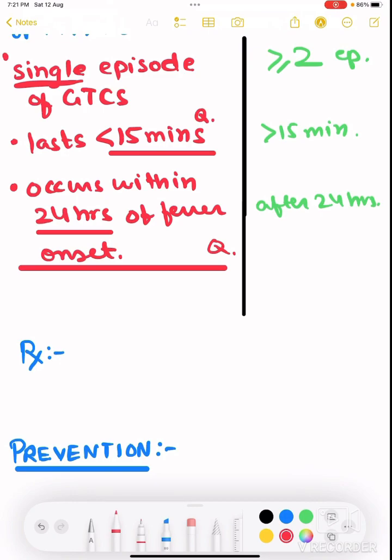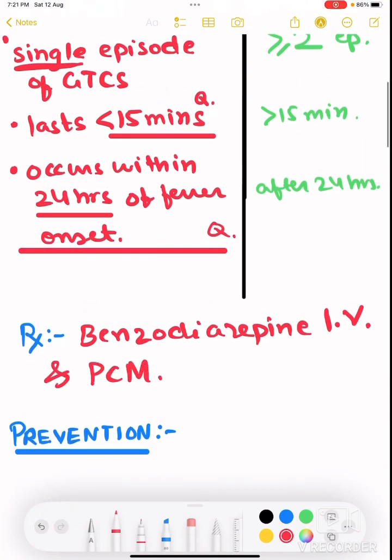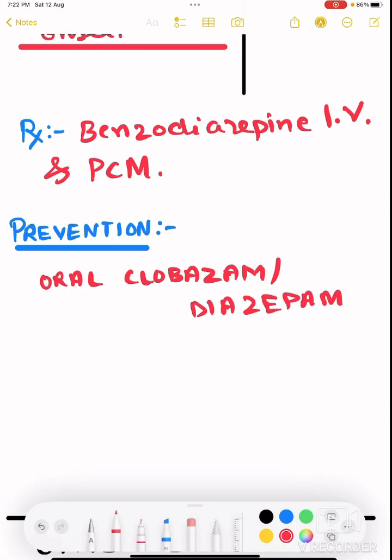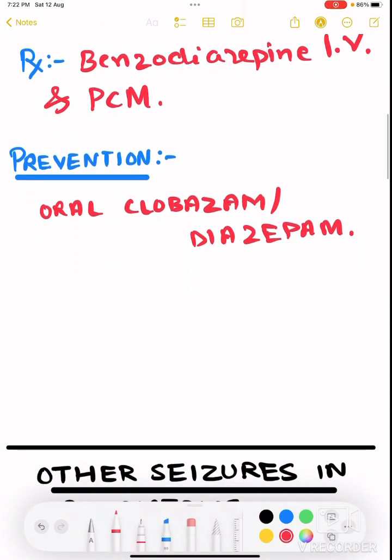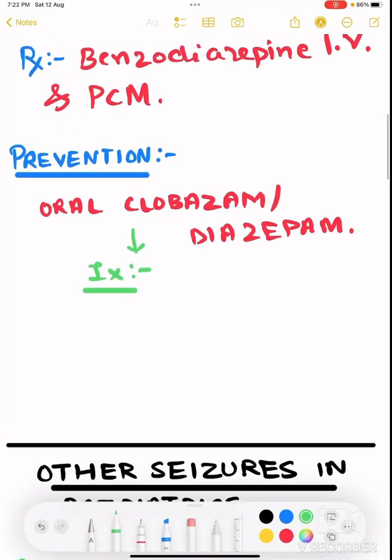What is the treatment of febrile seizure? First is IV benzodiazepine, and paracetamol, of course, because it is febrile seizure. How to prevent it? Oral clobazam or diazepam. And it is not recommended routinely. For prevention there are indications. You will not give prophylaxis to every patient. You have to give oral clobazam or diazepam only when there is an indication.